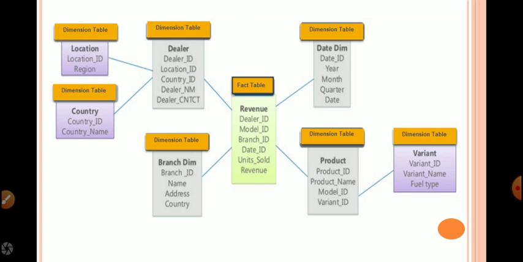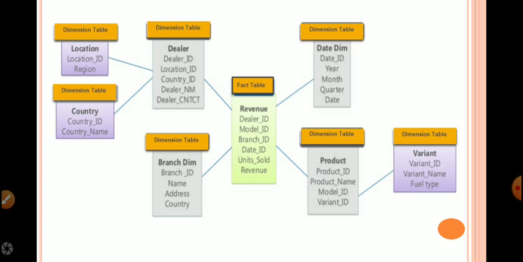Again, dealer is deriving another two dimension tables, like location and country. Therefore, the complexity of a star schema can be further divided and made into a snowflake schema.